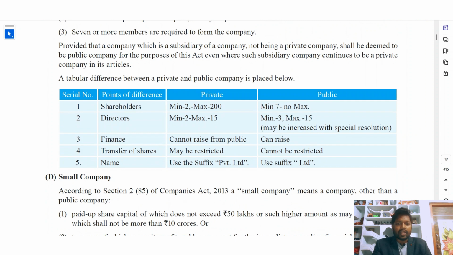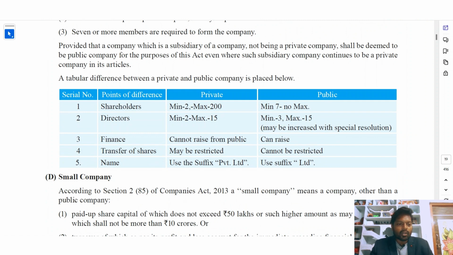Finance: a private company cannot raise finance from the public. The members only have to provide the finance by themselves, and a public company can raise finance from outside. Transfer of shares: may be restricted in a private company and cannot be restricted in a public company. Shares can be transferred from one person to another in a public company, while it might be restricted in a private company. Name: all private companies have to use the suffix Private Limited at the end of the name. Public companies have to use the suffix Limited.